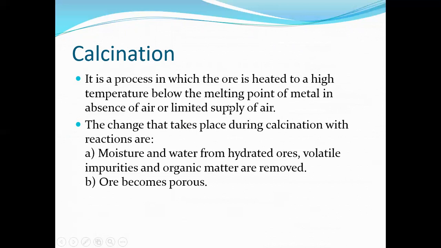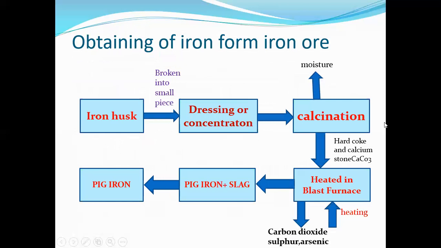So it is mainly heated in the absence of air. The changes that take place during calcination are that moisture and water from the hydrated ore, volatile impurities and organic matter are removed, and the ore becomes porous. So in the calcination process, mainly the moisture will be removed.